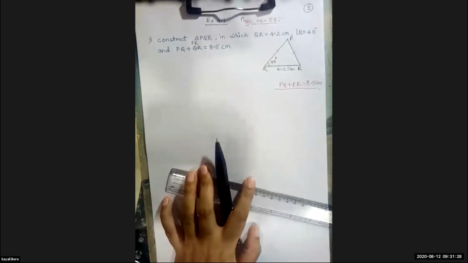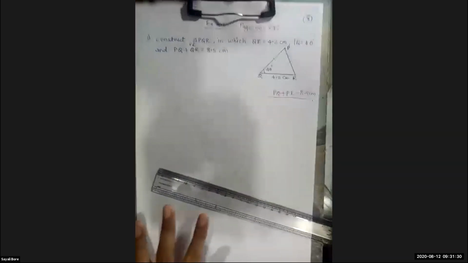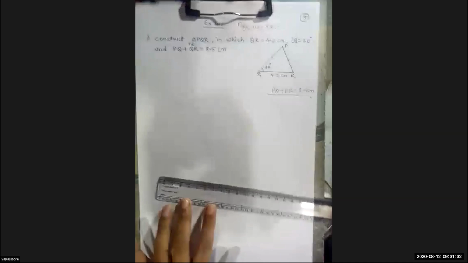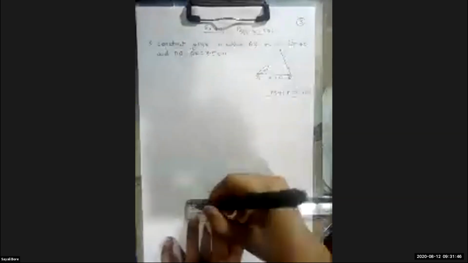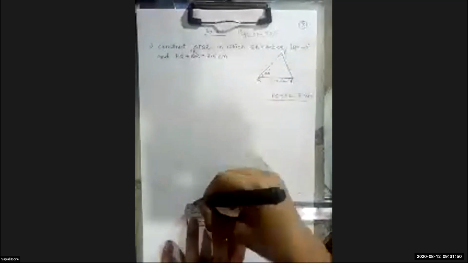Okay. Now let's start. What is the base? Given QR, that is 4.2 centimeter. So as usual, take a step and mark how much? 4.2.